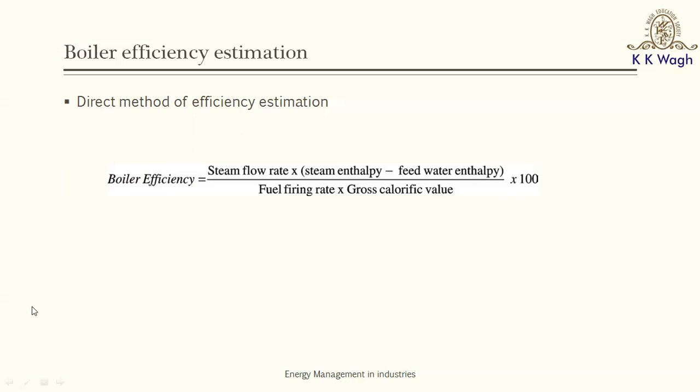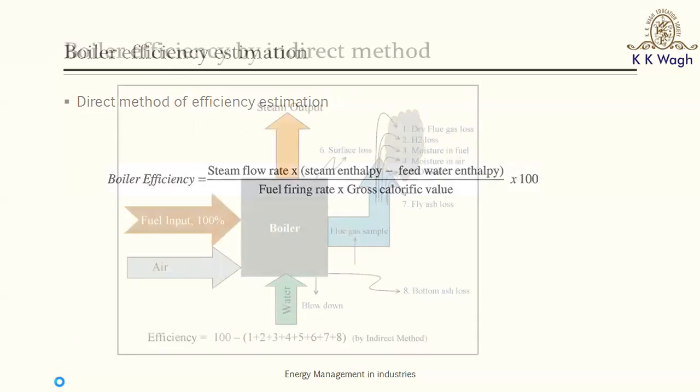However, the problem with this method is we are not in a position to figure out if there are losses, where the losses are happening. So this is the first estimate, and it is a good estimate for simple calculations of boiler efficiency. However, for actually improving the boiler efficiency and saving the fuel in the boilers, we need to do a more detailed kind of analysis, that is, determination of boiler efficiency by what is known as the heat loss method